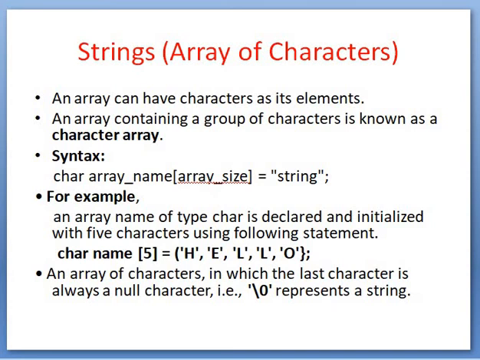See here an example: an array name of type char is declared and initialized with 5 characters using the following statement. See here, char is the data type. Name is the name given to the array. Size is 5, means we can store a total of 6 characters.